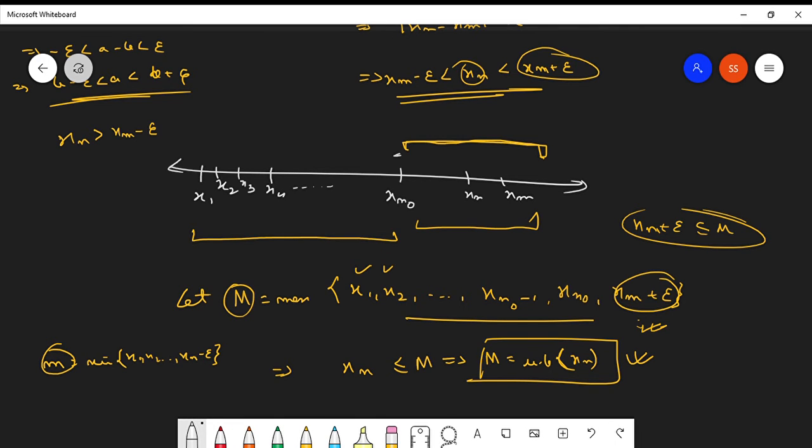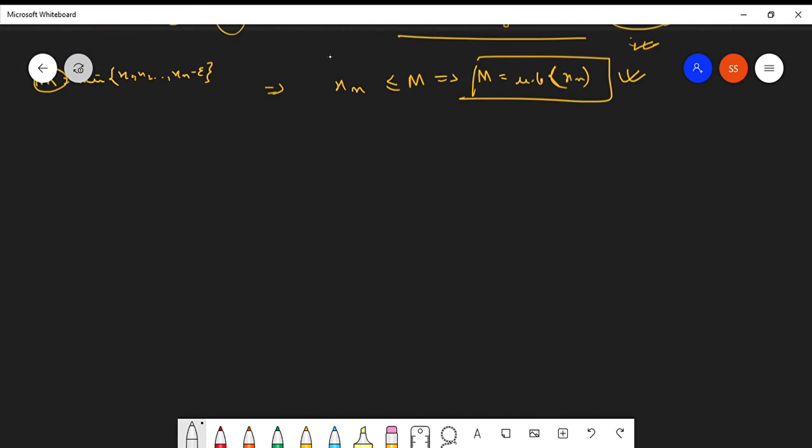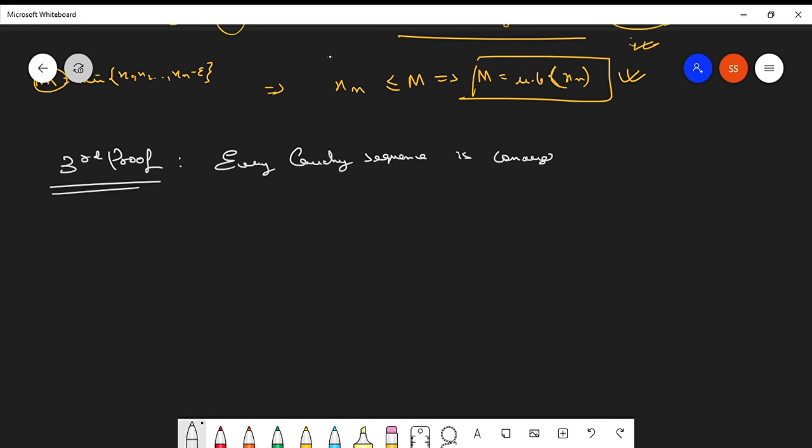Now the third statement is kind of important. So carefully notice the proof. What does the third statement say? The third proof says that every Cauchy sequence is convergent, right? So let's see the proof of this.